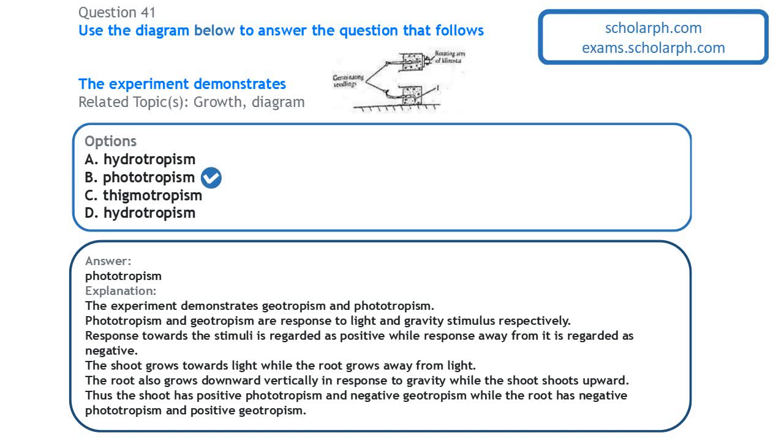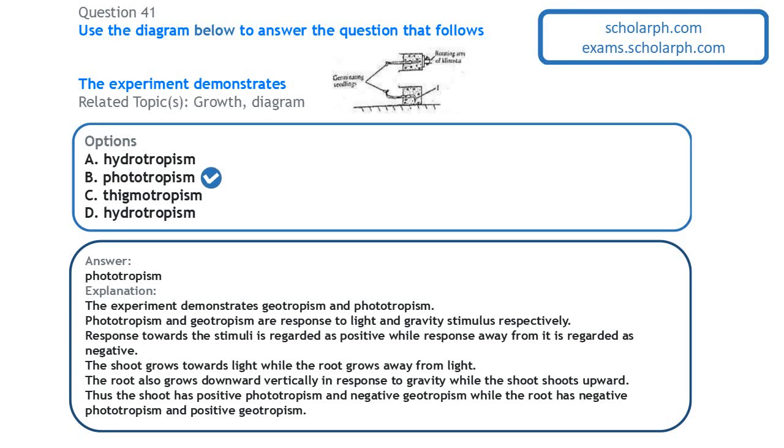Now what is happening here is that light is only reaching this plant from this side, and the shoots of plants, the upper part above the soil, are positively phototropic, meaning they tend to go towards light. So the shoots will grow towards that light source.